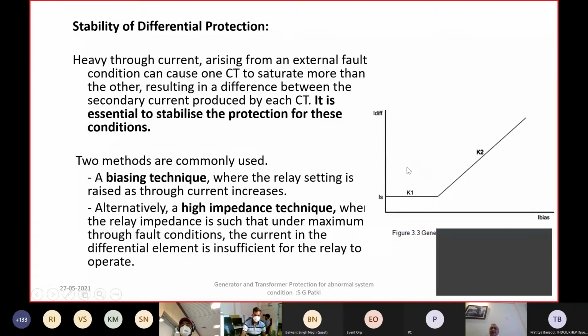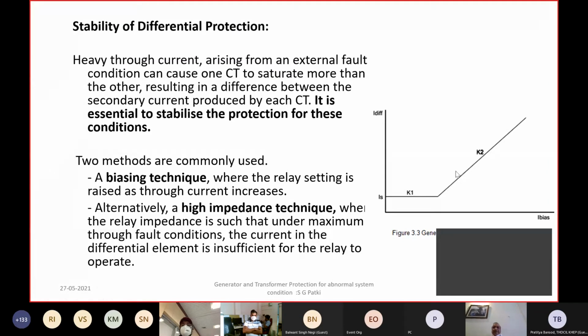So this is a sort of bias or restraint characteristic to ensure that even for a mismatch on account of high through fault current, or sometimes even in a condition where one of the CTs may get saturated, this bias setting will result in stability of the differential protection.